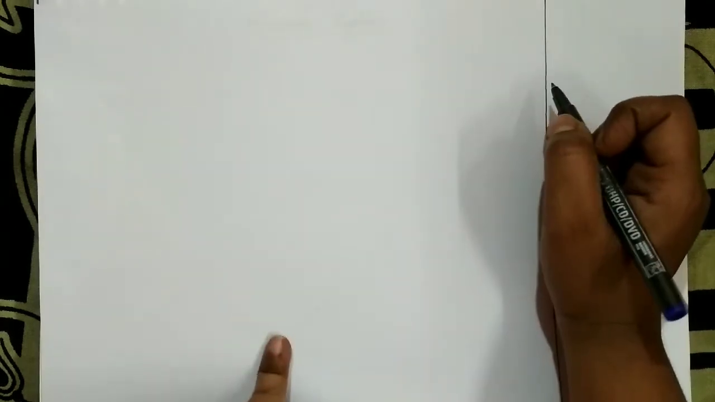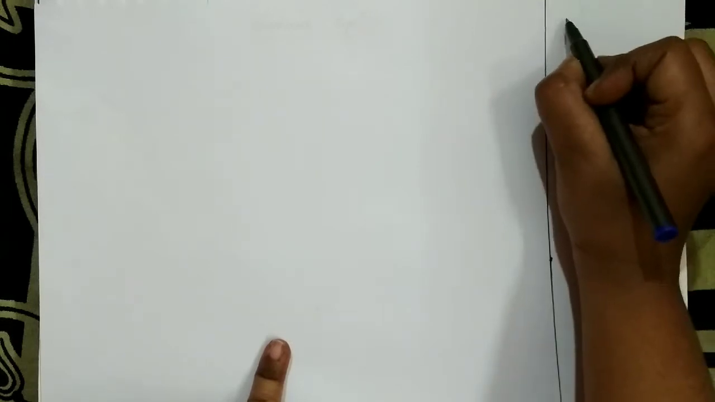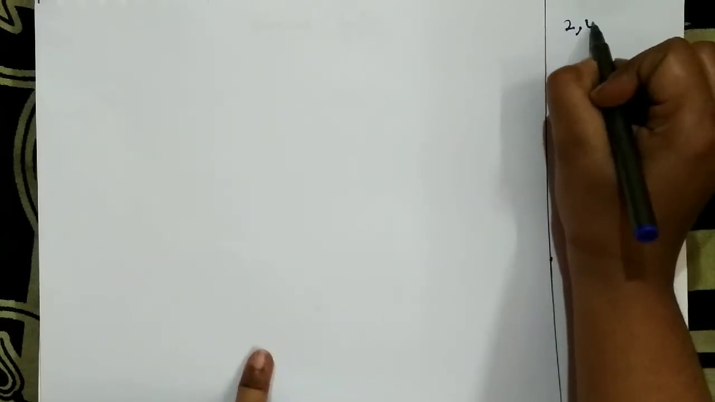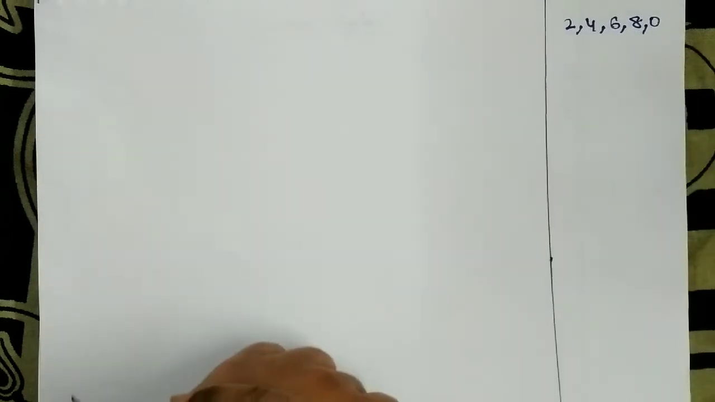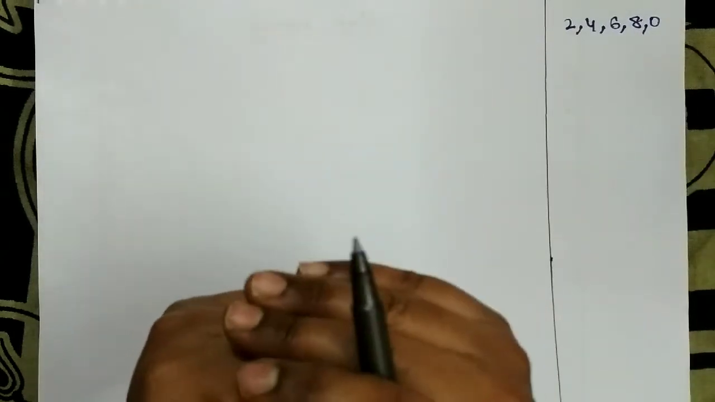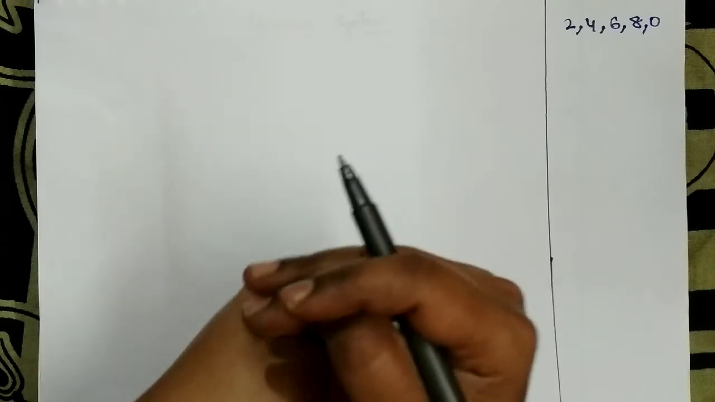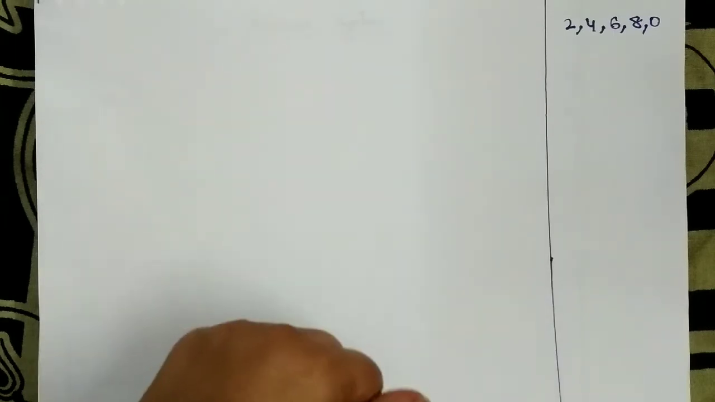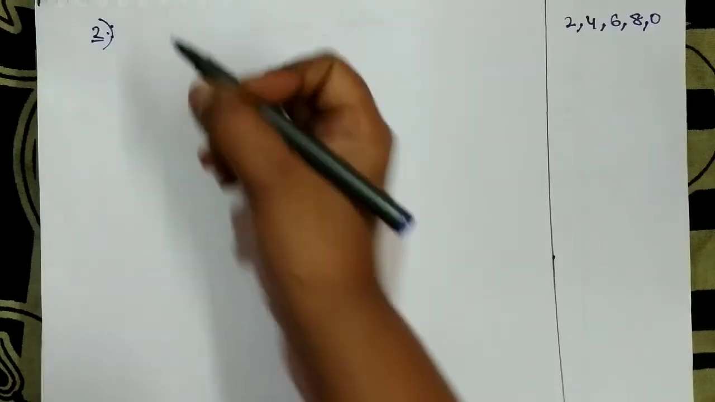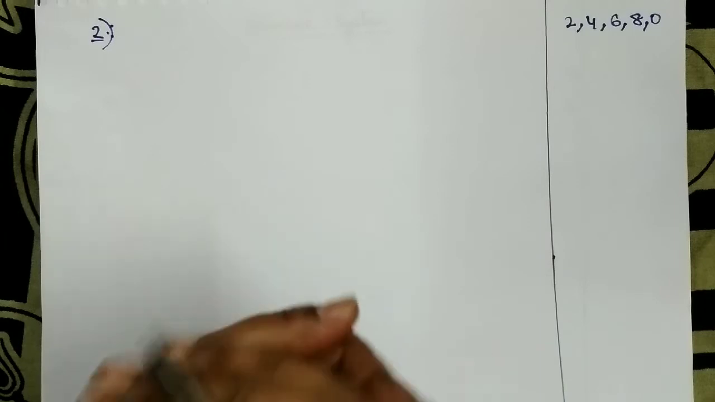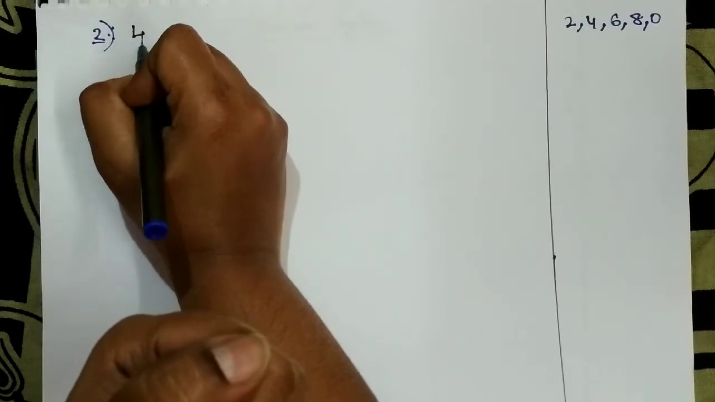So the divisibility rule of 2 means the units digit should be 2, 4, 6, 8 or 0. You should check only the units digit. Now we'll go for the next rule, for the next number. You have the rules for 3, 4, 5, 6, 7, 8, 9, 10, 11, right? But I am going with 4.